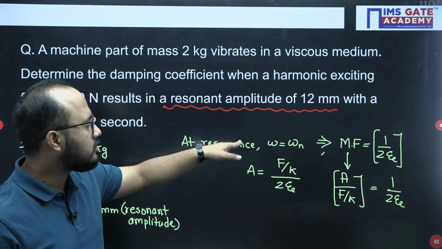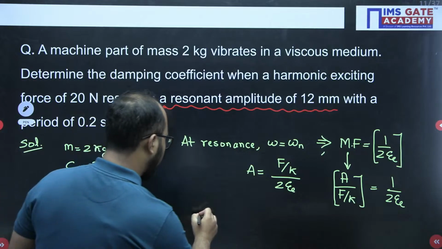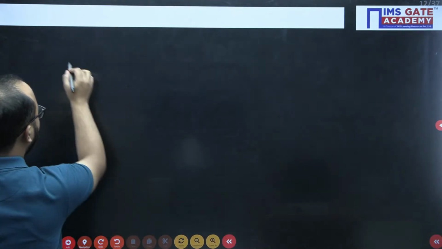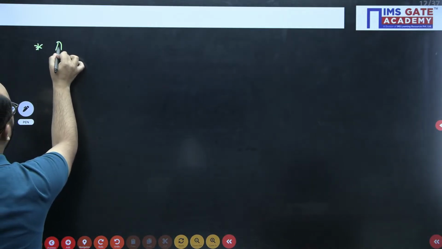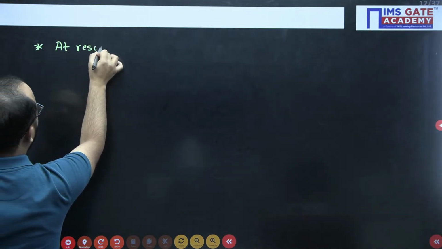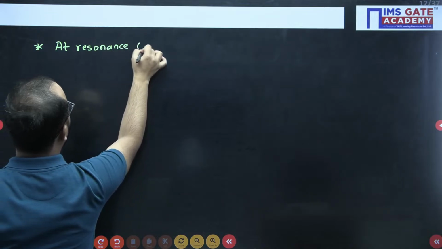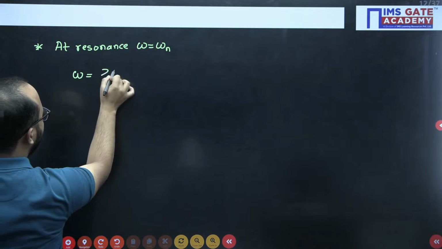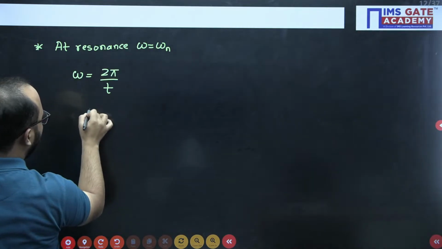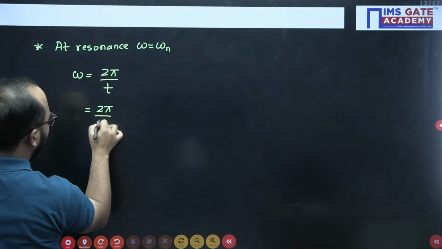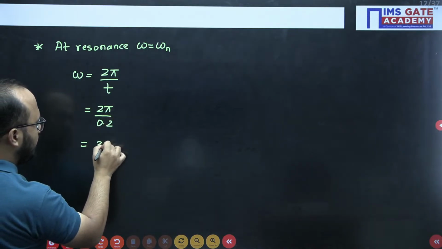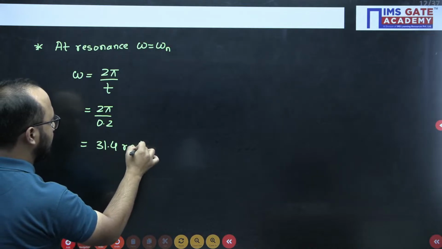Now at resonance omega equals omega n, right? So let me write it on the next page here itself. So omega value can be written as 2 pi by T, so the pi will get cancelled out, it will become 31.4 radian per second.